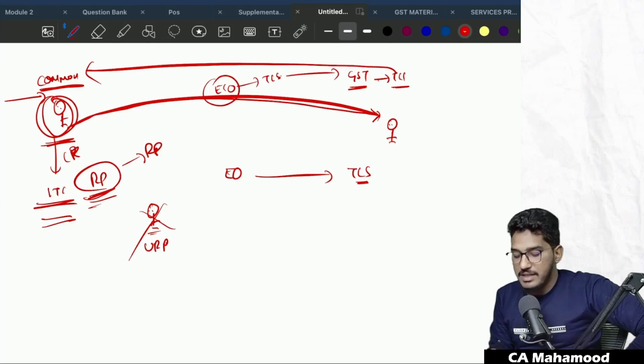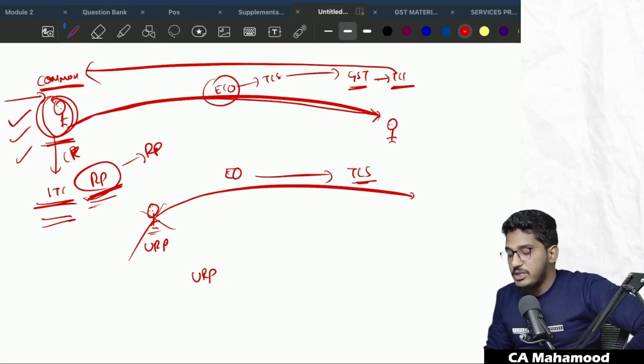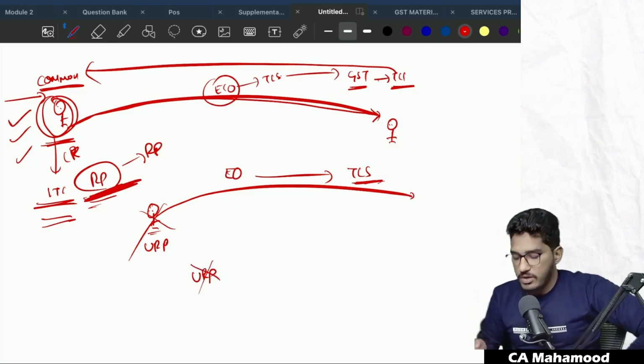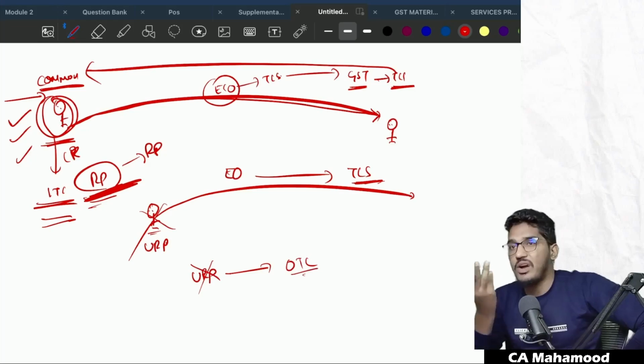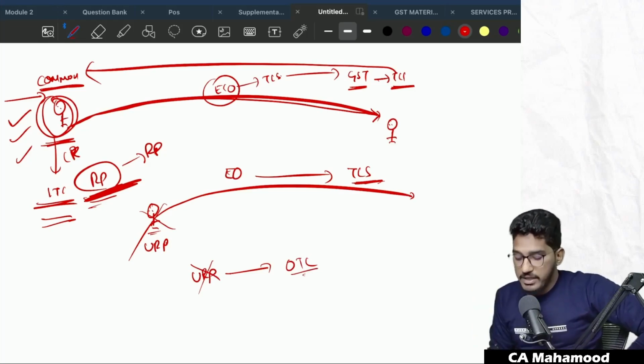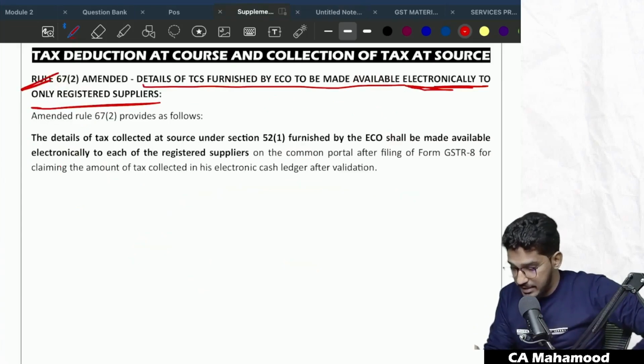Earlier, since there was a requirement of mandatory registration, whatever TCS was collected was reflected in every supplier's account. But now, because of the relaxation, even unregistered persons can make supply through an e-commerce platform, and TCS will be collected from them also, but the details will be made available only to registered suppliers. It will not be made available to unregistered suppliers. Why? Because an unregistered person has no output tax liability, so there is no requirement to show the TCS deducted, as you can't claim it anyhow. Understood? For registered persons, it will be reflected because they can claim it as a credit in their electronic cash ledger and adjust it against their output tax liability. Hope you are able to understand what I'm trying to say here.